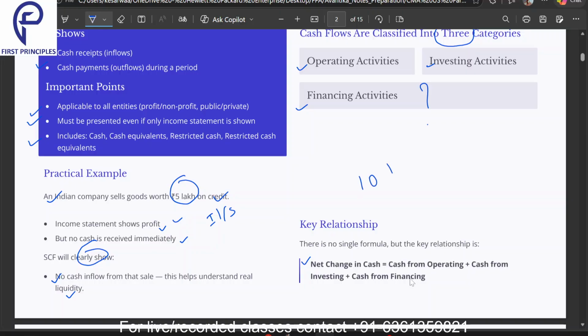What does that mean? The difference will be presented, and we can understand it with the help of the operating, investing and financing activities. That's how the net change in cash will be displayed.